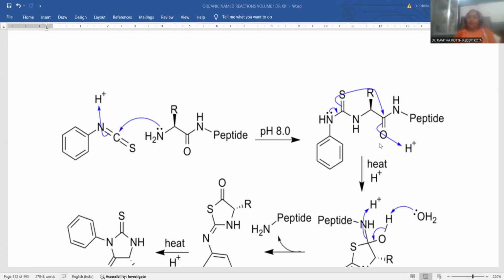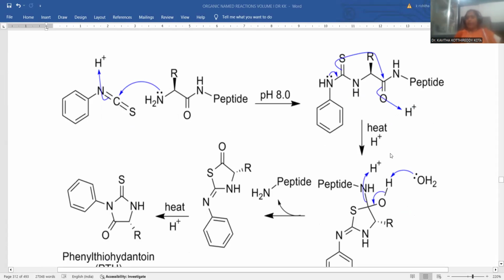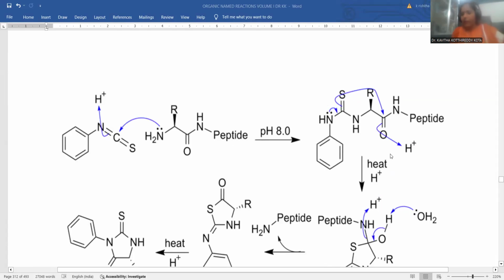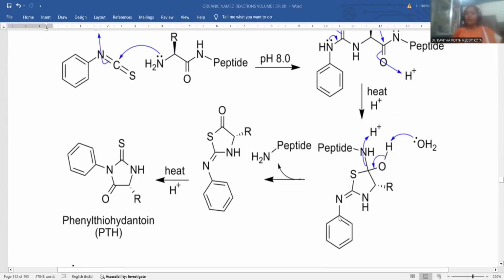Later on we need to heat. Why is the heating required over there? Because we need to fragment the molecule. Breaking a bond always requires a certain extent of energy, because bonding energy is very strong in nature. In order to break that, we need to supply a certain extent of heat. That's the reason why the cleavage takes place here, and ultimately you noticed a 5-membered cyclization product, a 5-membered ring got generated, and subsequent removal of this peptide chain.